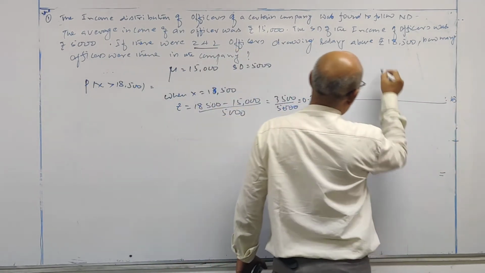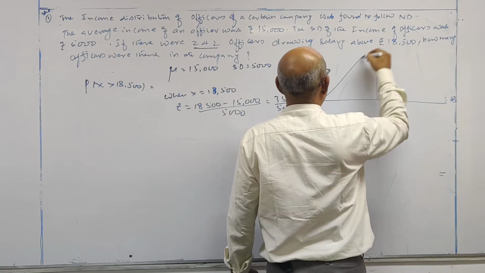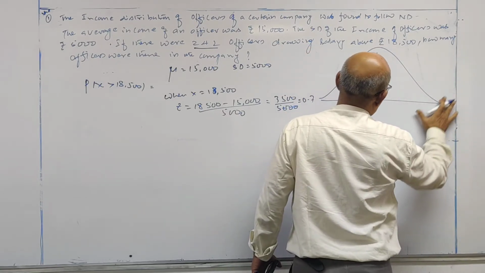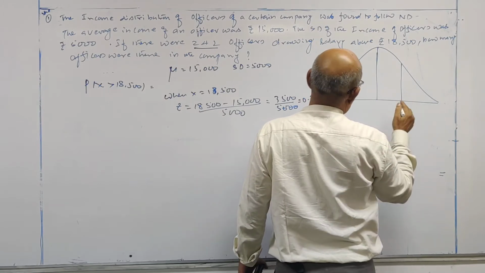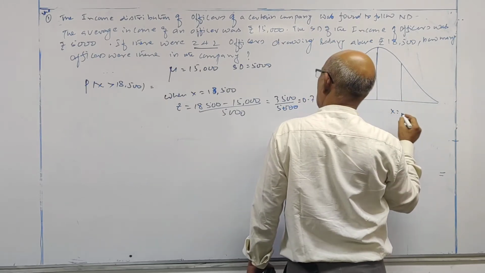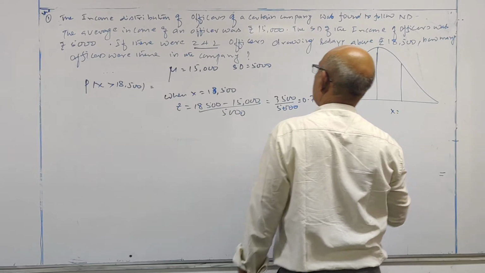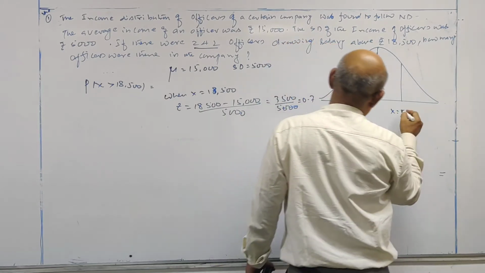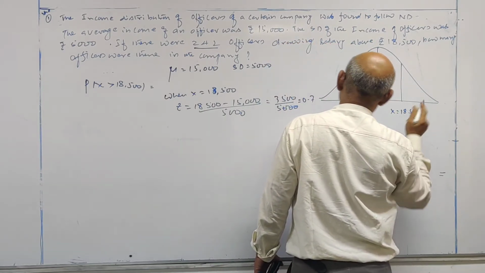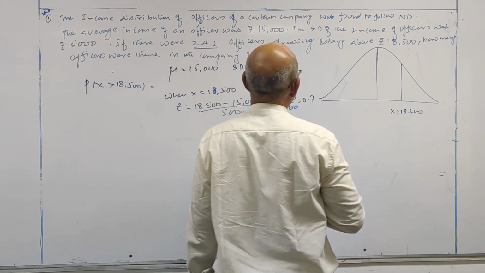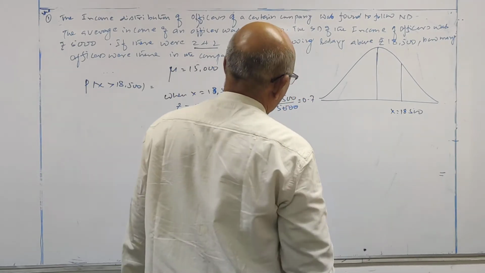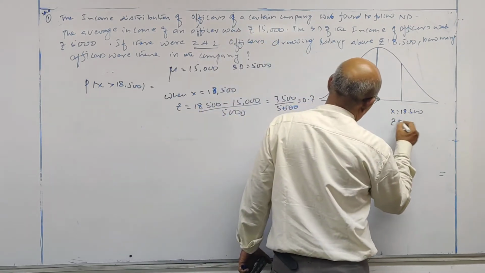Draw the normal curve. This is the normal curve. This is x is equal to 18,500. Z is equal to 0.7.